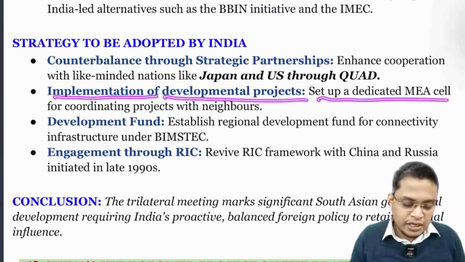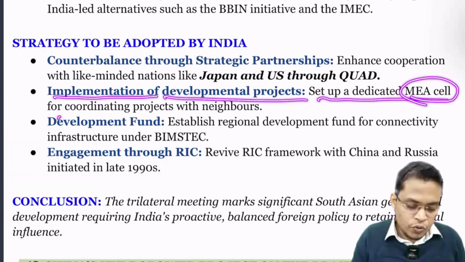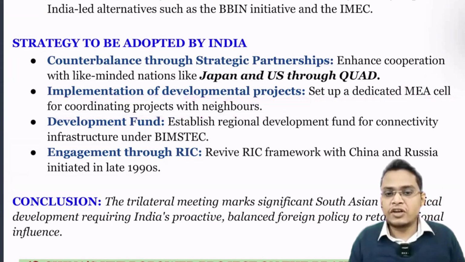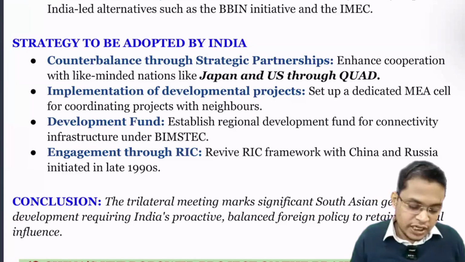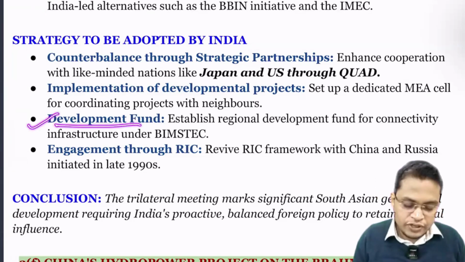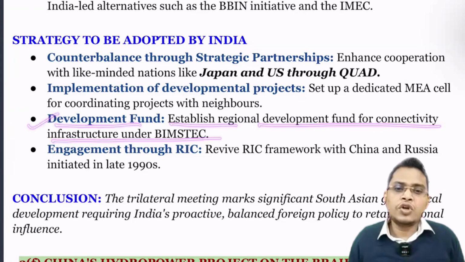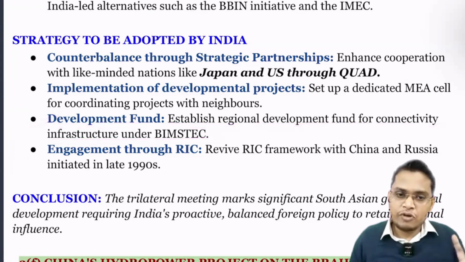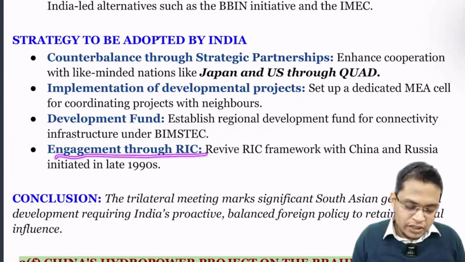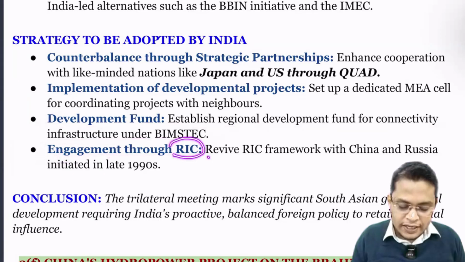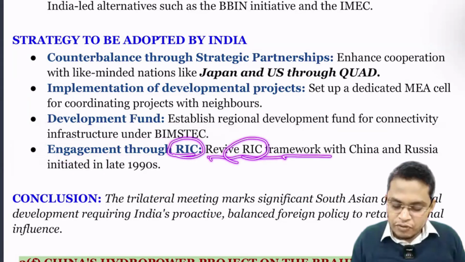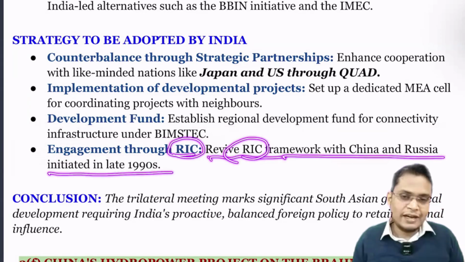Next is implementation of developmental projects. Set up dedicated Ministry of External Affairs cells for coordinating projects with neighbors, so that they ensure faster delivery of projects. Then a developmental fund: we can establish a regional developmental fund for connectivity infrastructure under BIMSTEC, so that the fund can be used for development of infrastructure. Then engagement through the RIC, like Russia, India, and China. Revive the RIC framework, Russia, India, China, which was initiated in the late 90s.